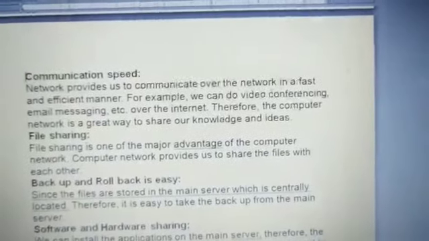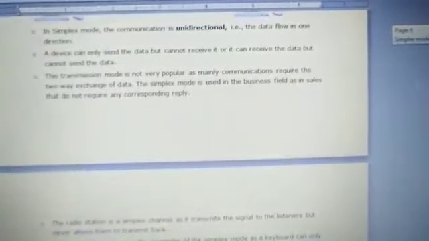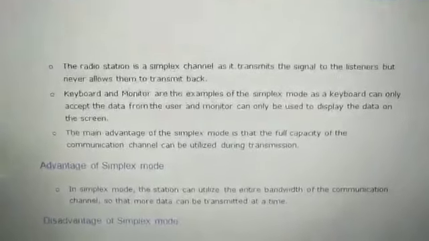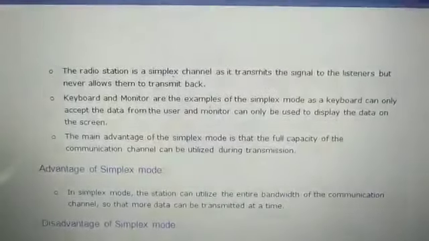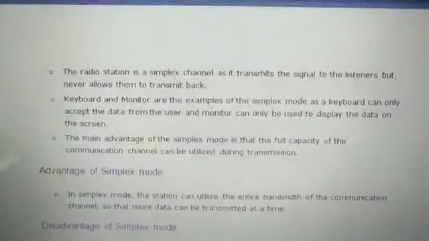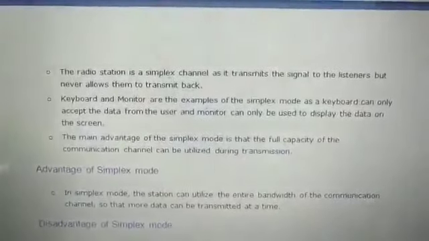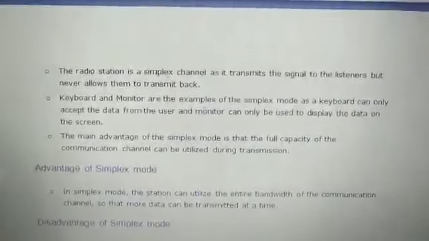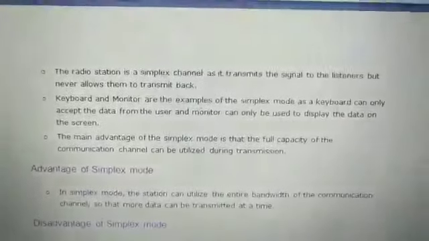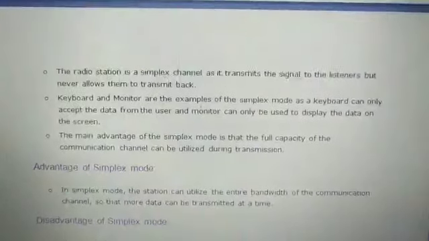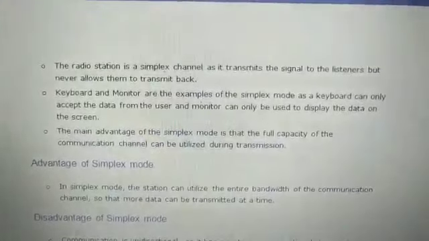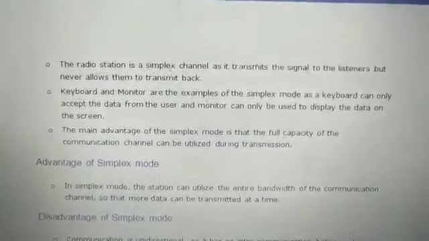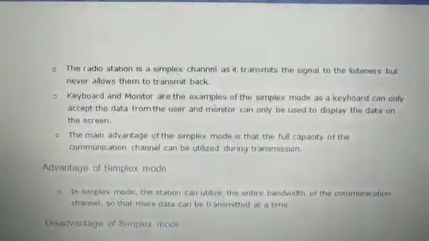Next one, you can say these systems are better used in the radio station. The channel transmits the signal to the listener, but it never allows them to transmit back. In the radio station they are playing music or sending something, but the user cannot repeat it back. Another example is the keyboard and monitor. In the simplest computer, the keyboard can only accept data from the user and the monitor can only be used for display. So only one-way communication is possible.